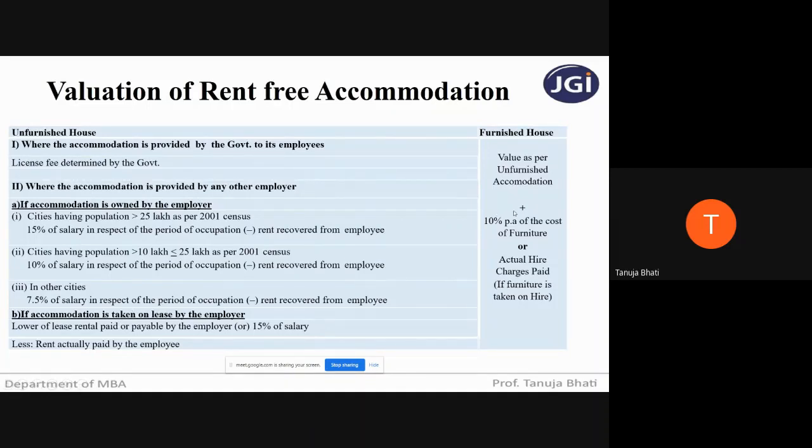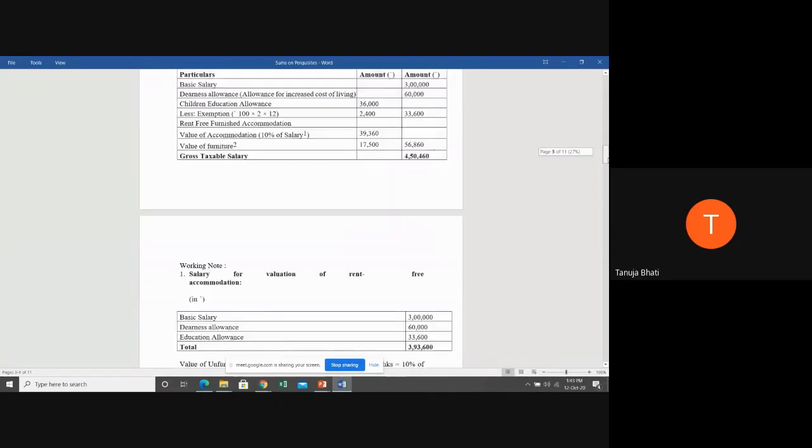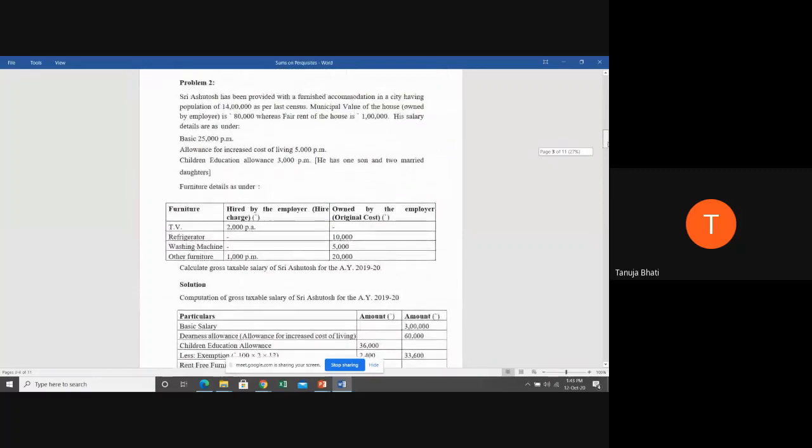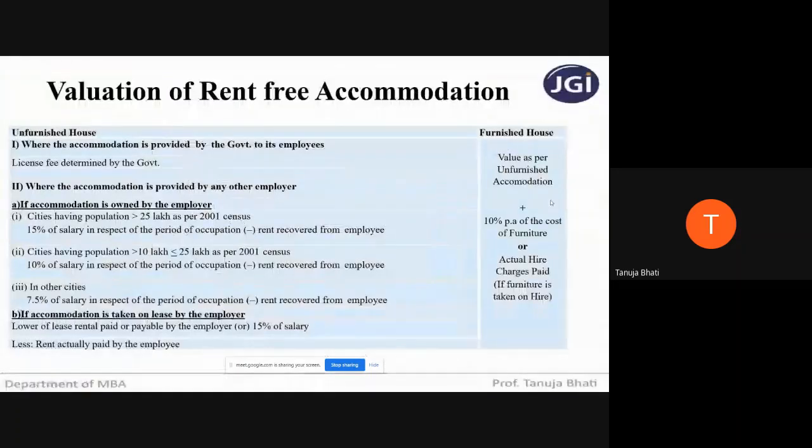plus if the furniture is owned by the employer, you have to take 10% per annum of the cost of furniture. But if the furniture is actually taken on rent, then you have to take the actual hire charges paid. So depending upon the furniture, you have to take the calculation. So here, for value of accommodation, we will see working note number 1, and for value of furniture, we will see working note number 2. Now, students, first you have to calculate the value of unfurnished accommodation.